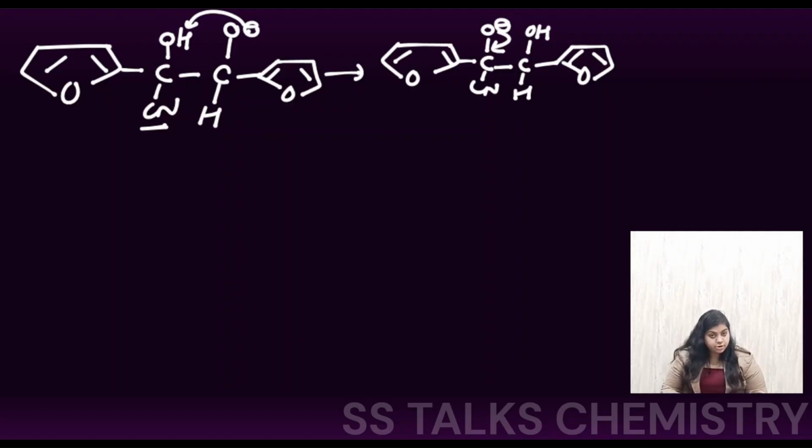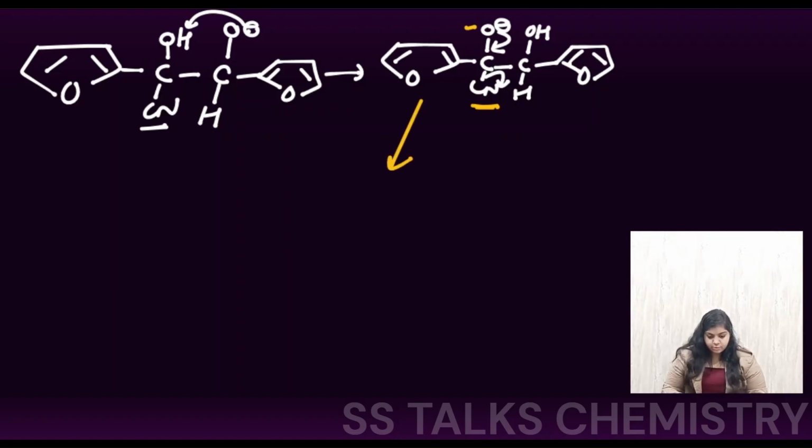This oxygen's electron density will move, and this CN can leave from here. This is why the transfer of the proton has occurred, so that CN can leave from the medium. Also you can see that because of the electron withdrawing group, the negative charge at this oxygen center will be more stabilized. So that's why you can say this proton transfer has occurred.